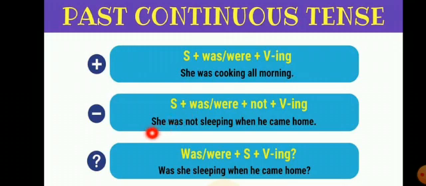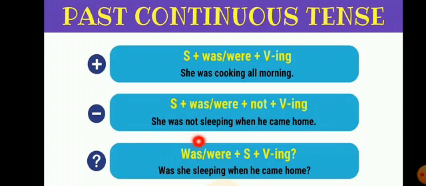Negative will be: she was not sleeping when I came home. Here, she was not sleeping. Here also, just after the helping verb we put not. Come to the next example.